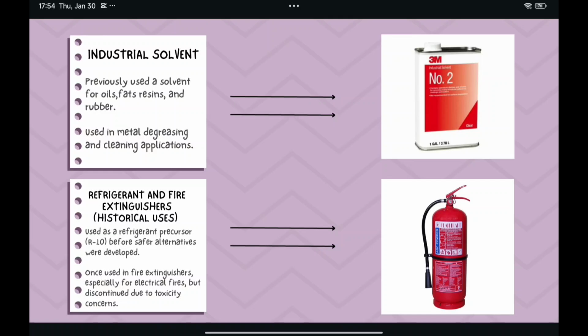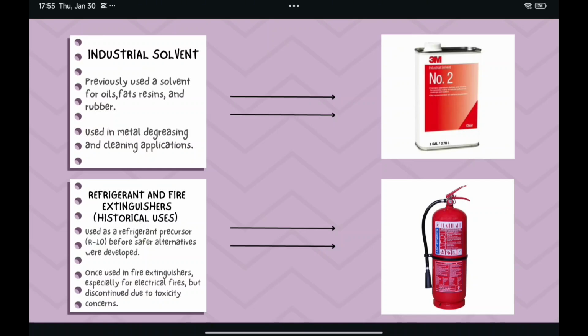As for the second one, refrigerant and fire extinguishers. It was historically used as a refrigerant precursor, R10, before safer alternatives were developed.